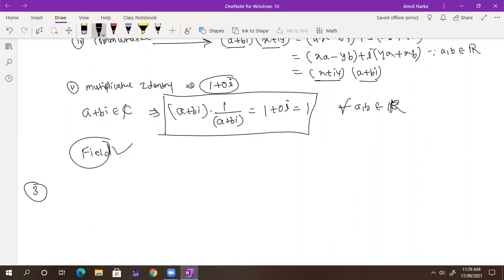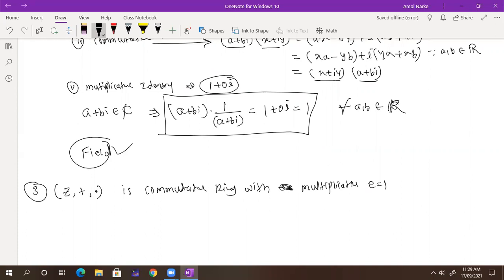Z. Very good. So Z with plus and dot is a commutative ring with identity, or multiplicative identity. 1 is there, it belongs to Z.